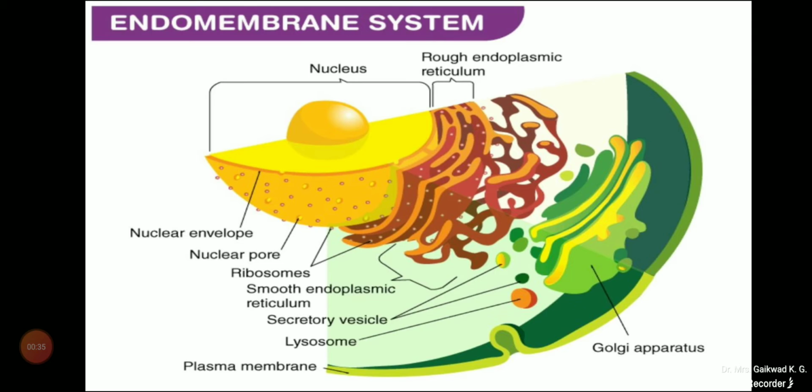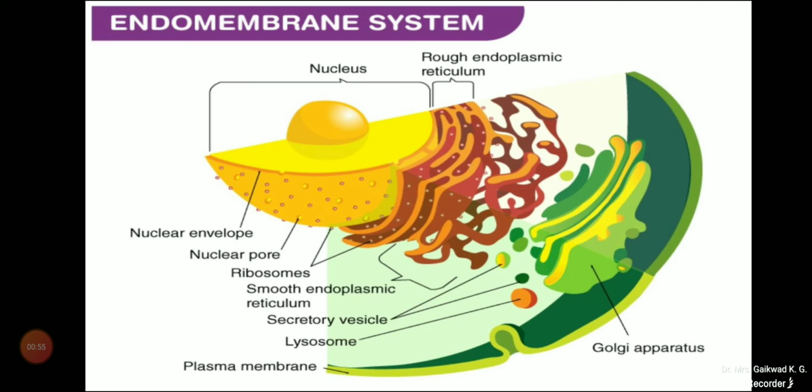All these membranes are seen here connected to one another from the nuclear membrane to the plasma membrane.